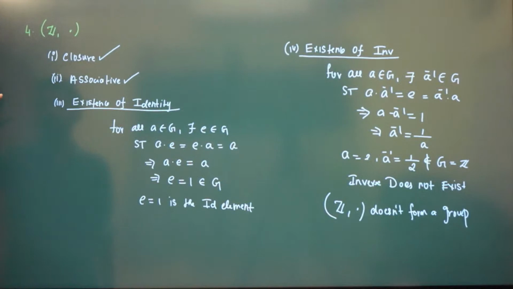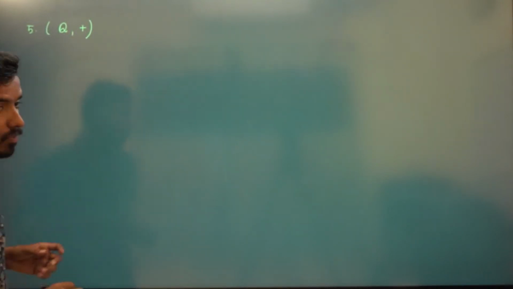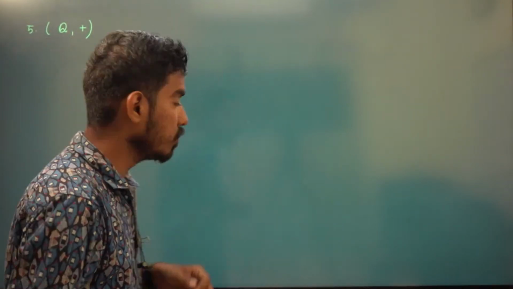Okay, so fifth, rational numbers with respect to plus, right? Rational numbers with respect to plus.